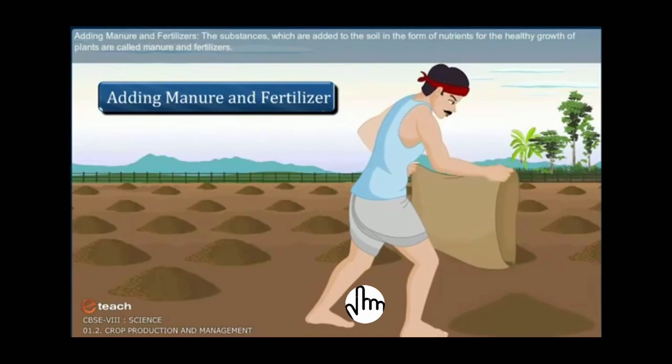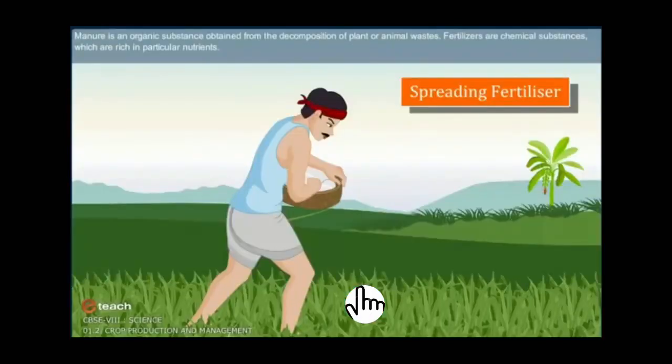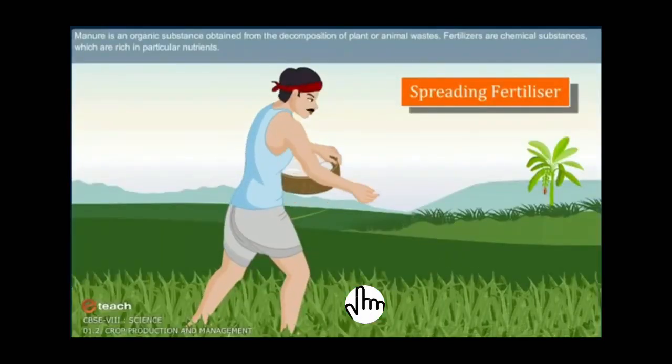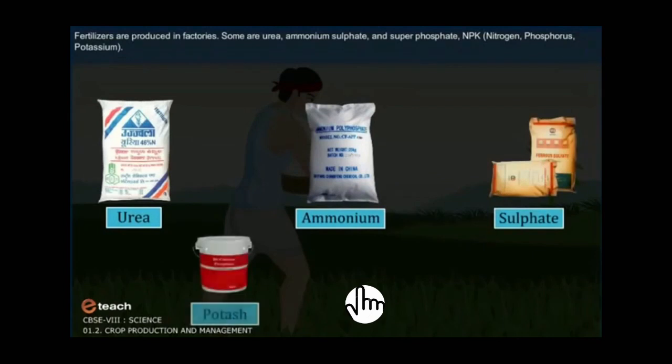Adding manure and fertilizers. The substances which are added to the soil in the form of nutrients for the healthy growth of plants are called manure and fertilizers. This helps us to get good crop. Manure is an organic substance obtained from the decomposition of plant or animal waste. Fertilizers are chemical substances which are rich in particular nutrients. Fertilizers are produced in factories.